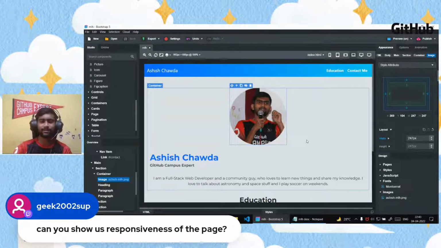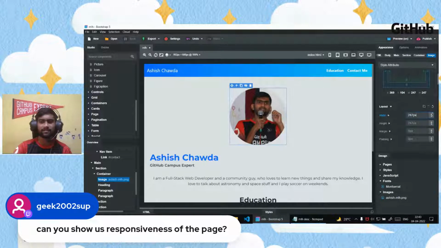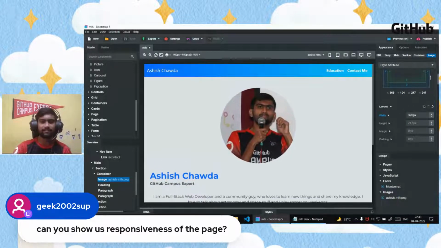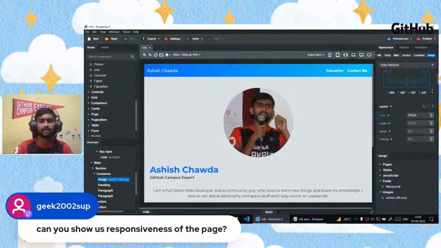We don't need to write any code. We can just select this and increase the width of this image, and it will change on the screen. As you can see, I'm increasing the width. It is increasing on the screen also. I'm not changing anything in the code.